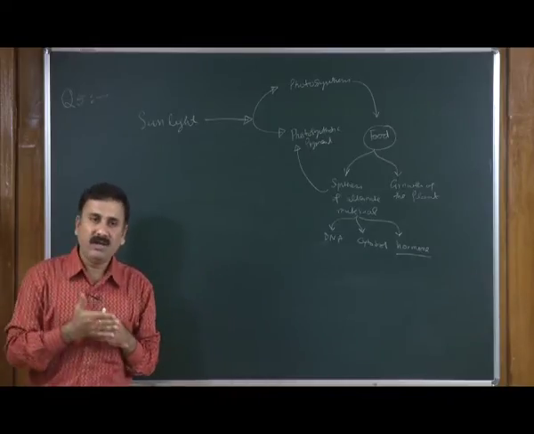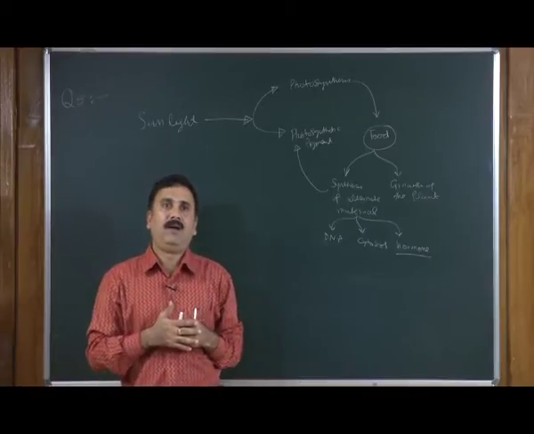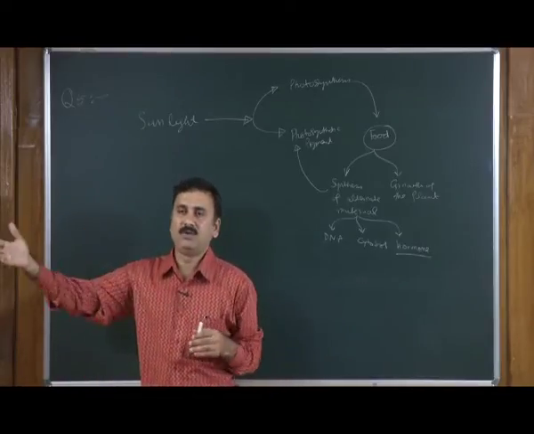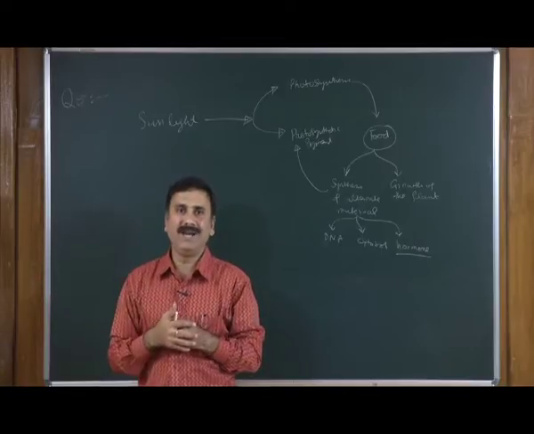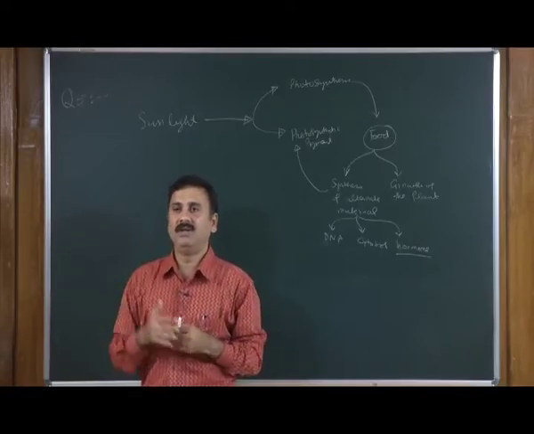This is not even only happening from the sunny side to the shade. It is even happening within the same leaf.